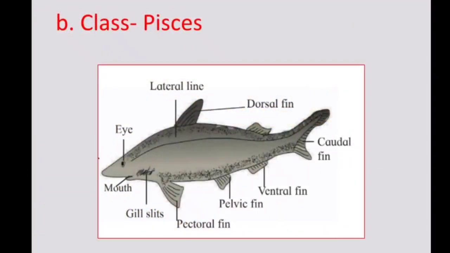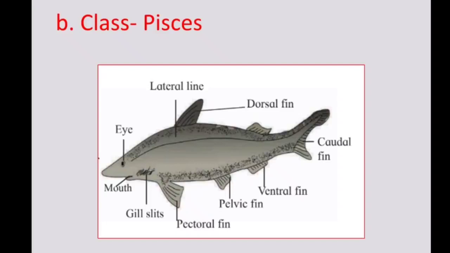Second class of Vertebrata, class Pisces. These are cold-blooded aquatic animals living in marine and fresh waters. Body is spindle-shaped to minimize the water resistance. They have paired and unpaired fins for swimming.